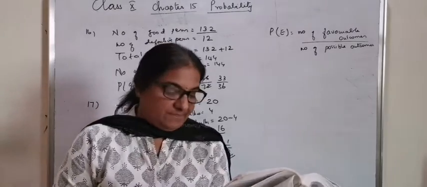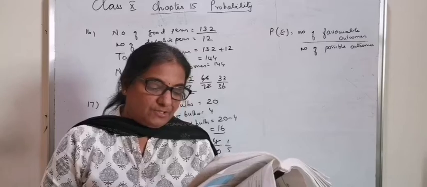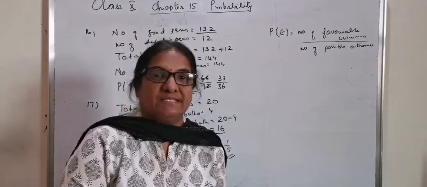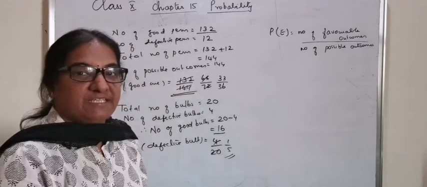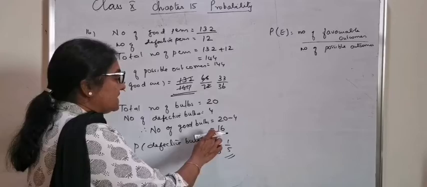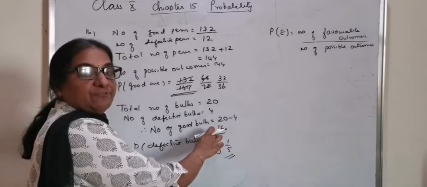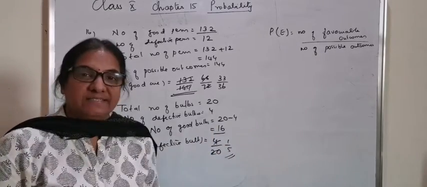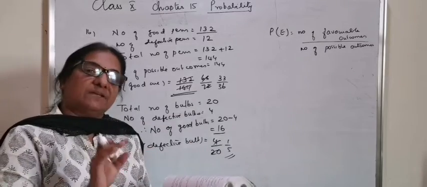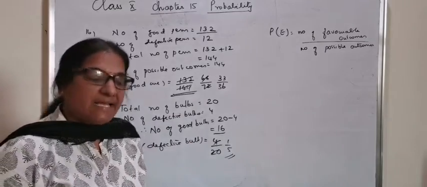Second part of the question. Suppose the bulb drawn is not defective. That means the bulb which has been taken out was a good one. There were 16 good bulbs. From there, 1 has been taken out, and it is not replaced, which means that 1 bulb is kept aside.